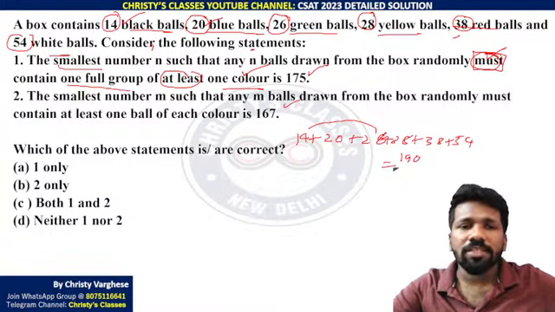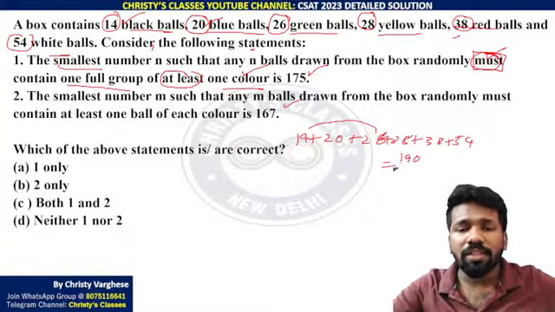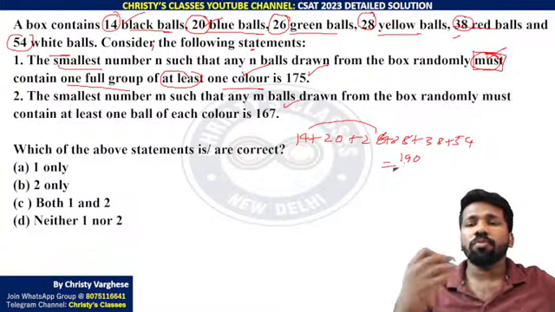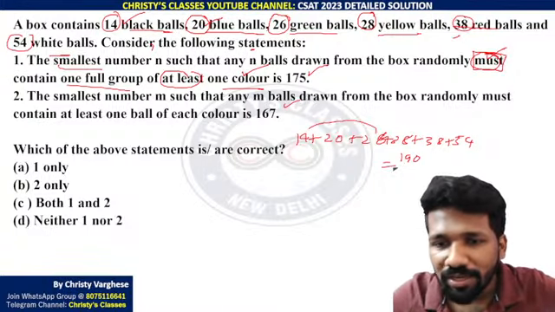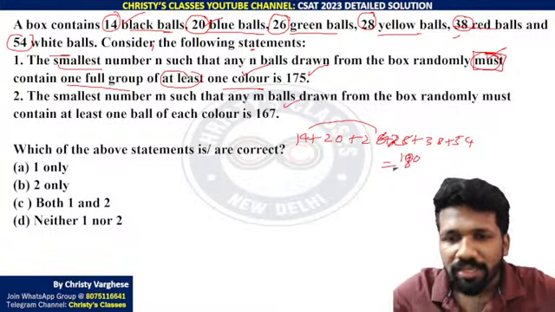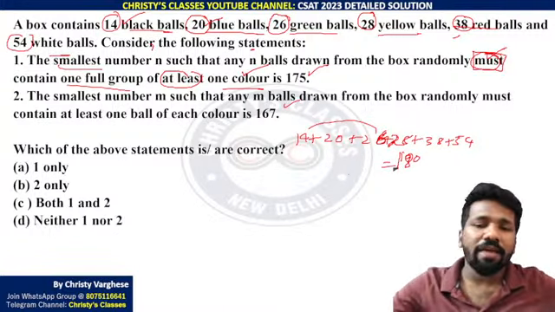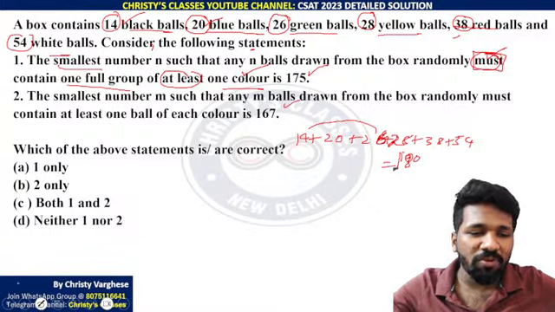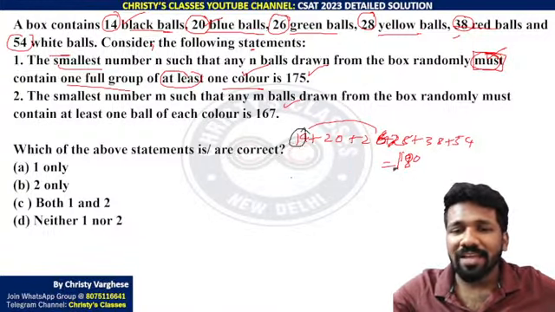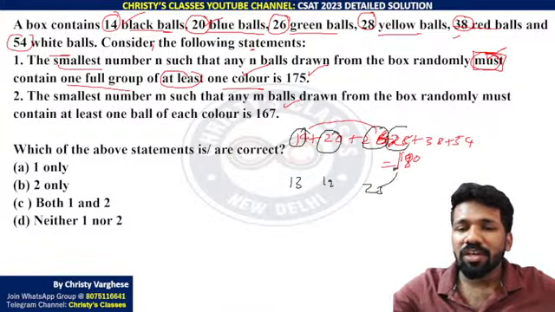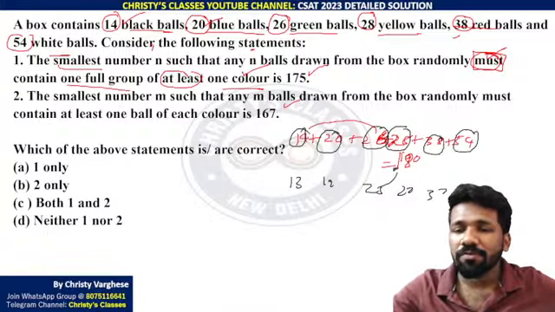But what is the worst case that can happen? The worst case is that you are getting balls of all the groups, but no group is complete. No, okay, there is only 138, this is 28, so it is not 190, it is 180. 180 balls totally are there. So the worst case is, instead of 14 black balls you get 13, instead of 20 you get 19, 26 you get 25, 28 you get 27 only, 38 you get 37 only, 54 you get 53 only.